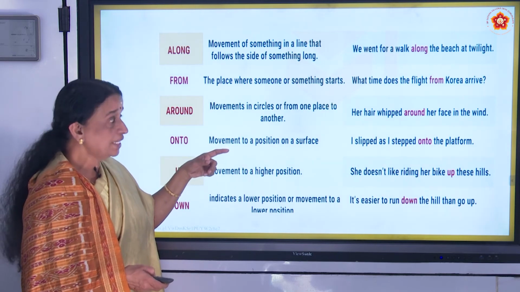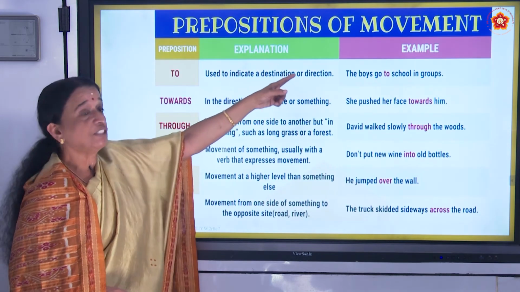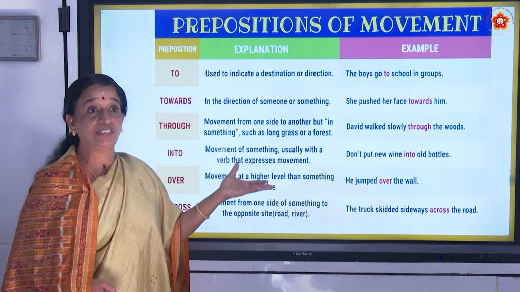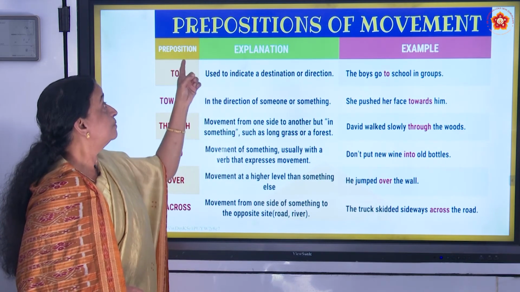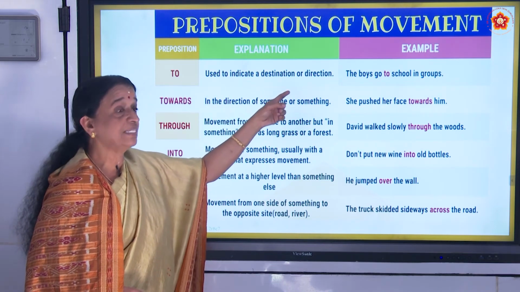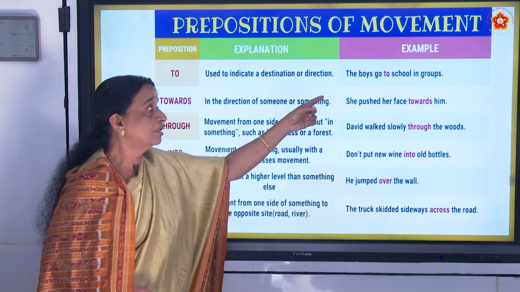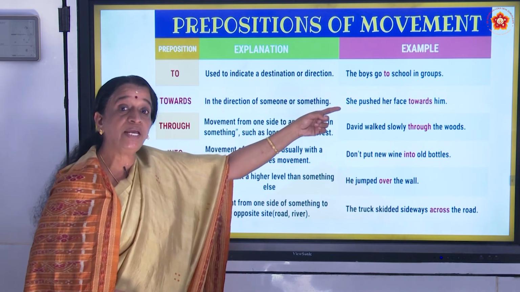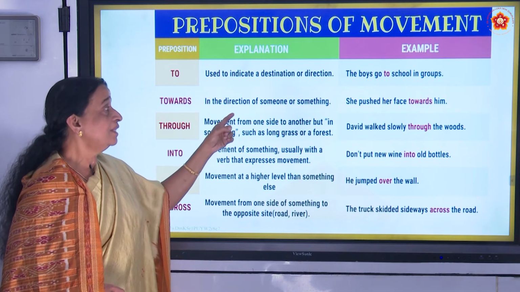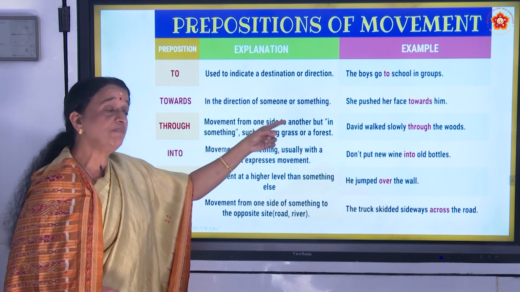Now here you can see prepositions of movement. Again, you must know many movement words, prepositions. Preposition to. It is used to indicate a destination or direction. The boys go to school in groups. Next is towards. In the direction of someone or something.